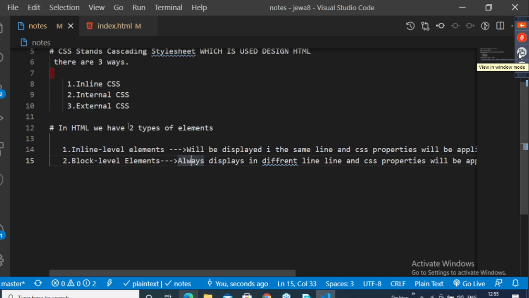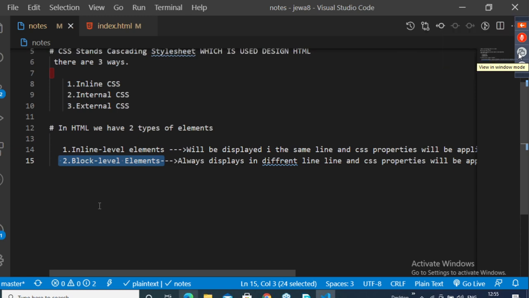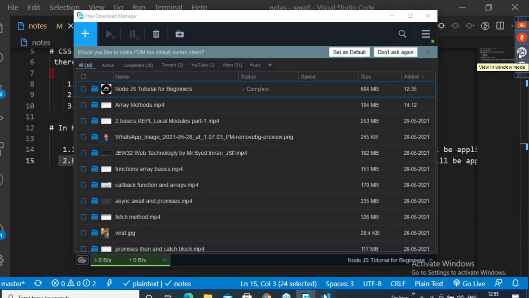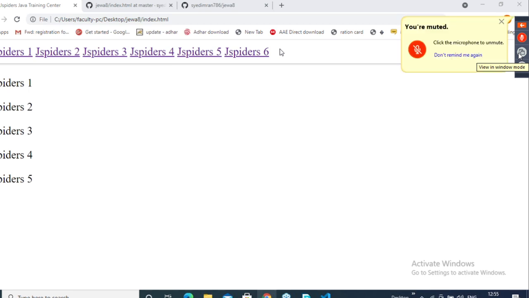So now in HTML, two types of elements are there: inline level elements and block level elements. The elements which are going to display in the same line are known as inline level elements. The elements which are going to be displayed in different lines are known as block level elements. So here, which element is block level and which is inline level? Can you agree with me? Anchor tag is a block level element. Will you agree with this? Yes or no?